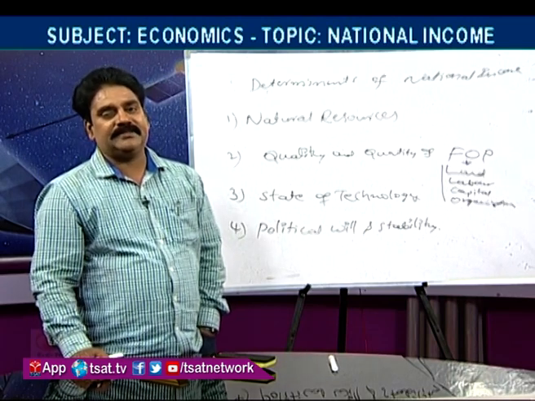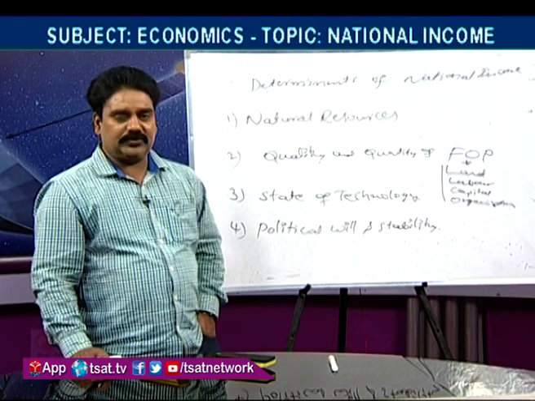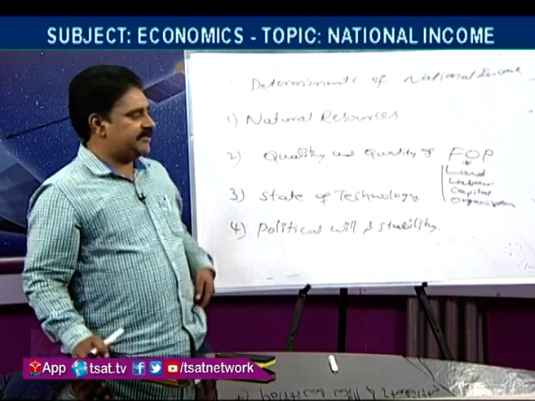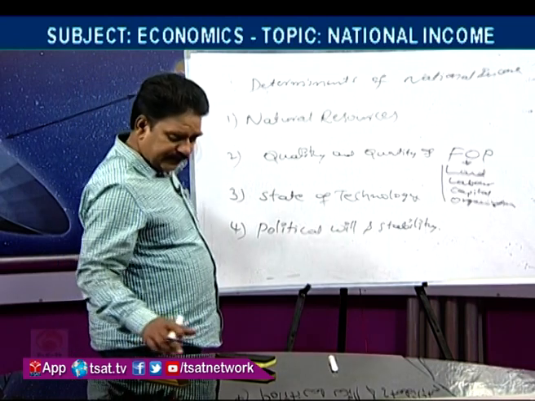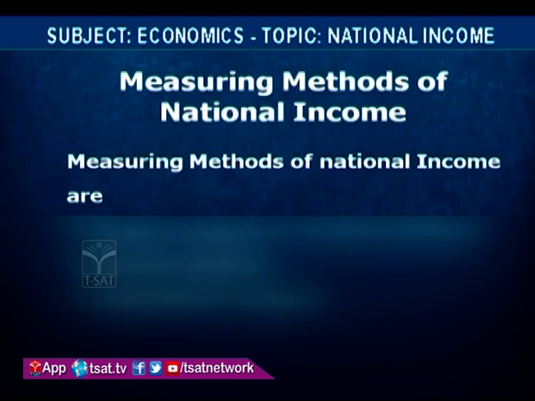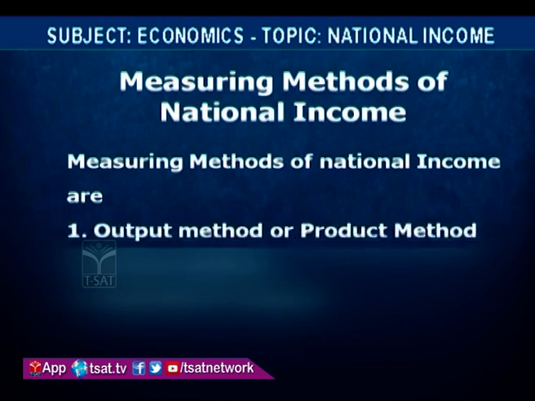What methods are there to calculate national income? We have 3 methods, measuring methods of national income. There are 3 types of measuring methods of national income.